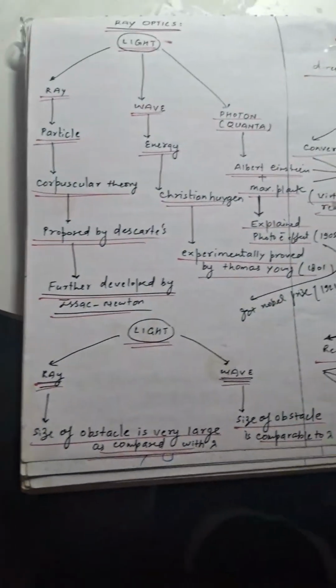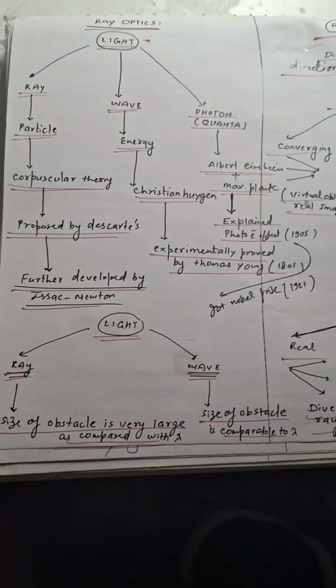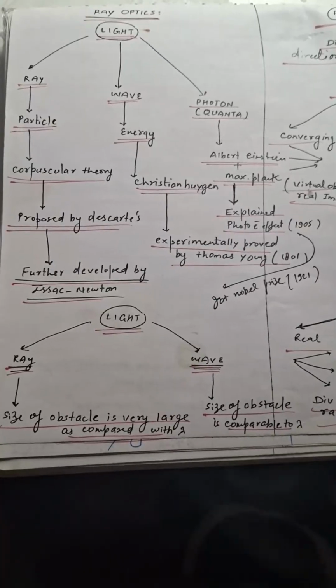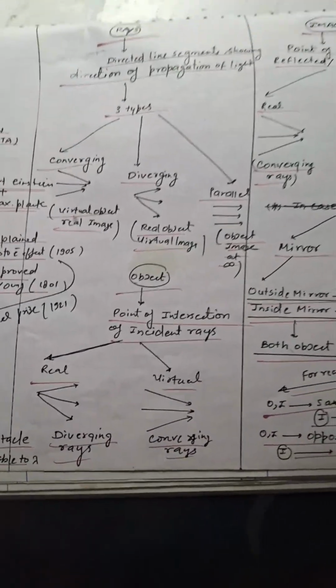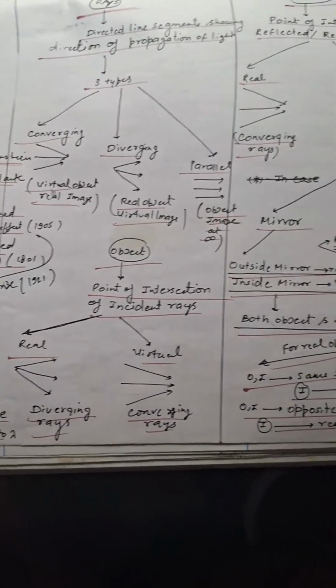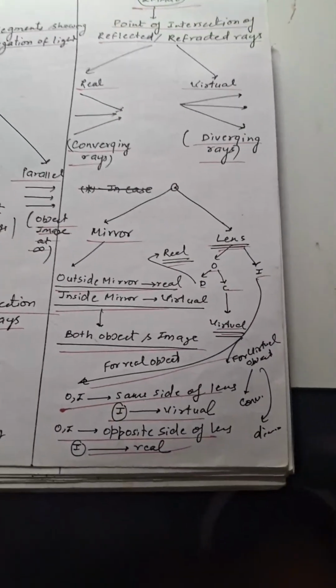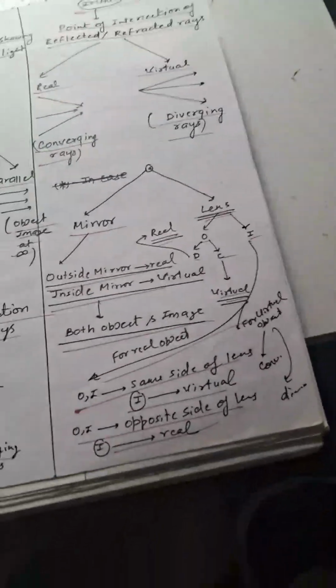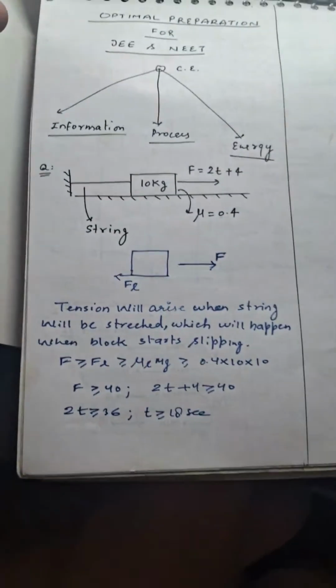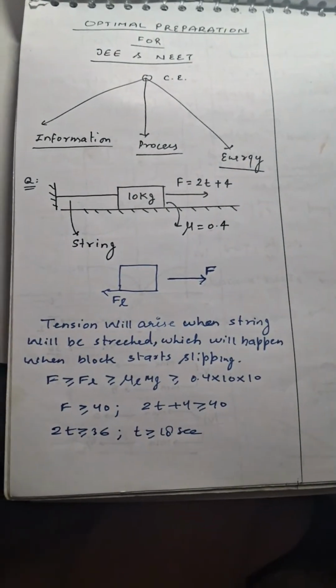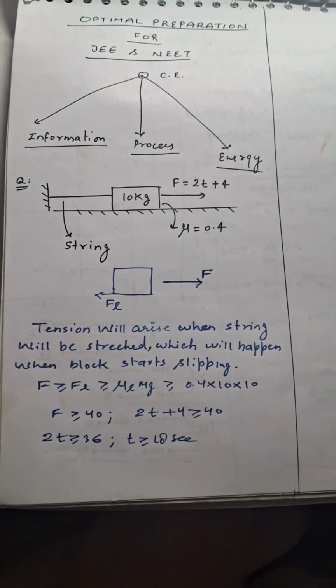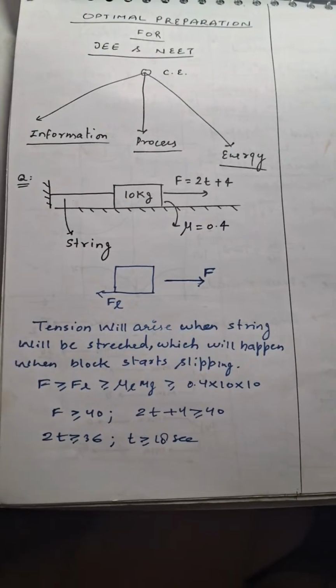Then we have a snapshot of ray optics: light as a ray, wave and as a photon, light as a ray and wave, categorization of rays, their types, object and image, various combinations, mirror and lens, various possibilities. Then we have another question based on surface tension, based on friction.